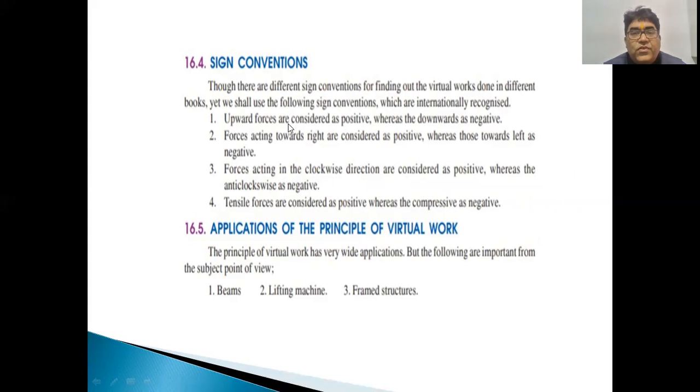First, the upward force is considered positive because upward is the positive y direction. Therefore, the downward will be taken as negative. Forces acting towards the right are considered positive because the right-hand side is the positive x-axis. Therefore, the left-hand side will be taken as negative.